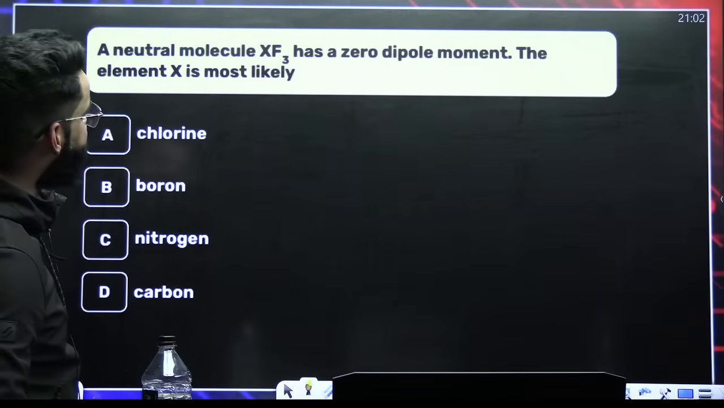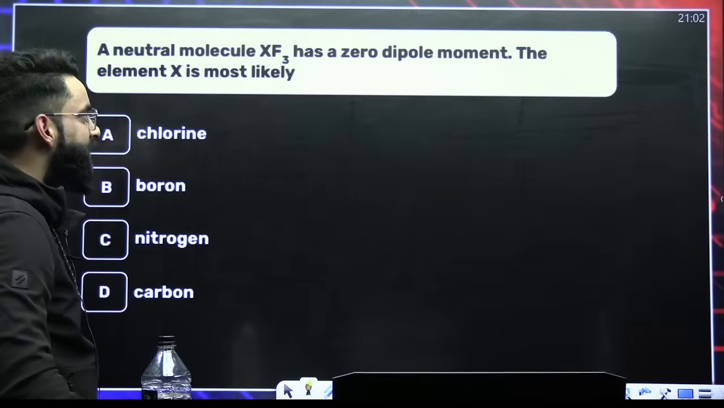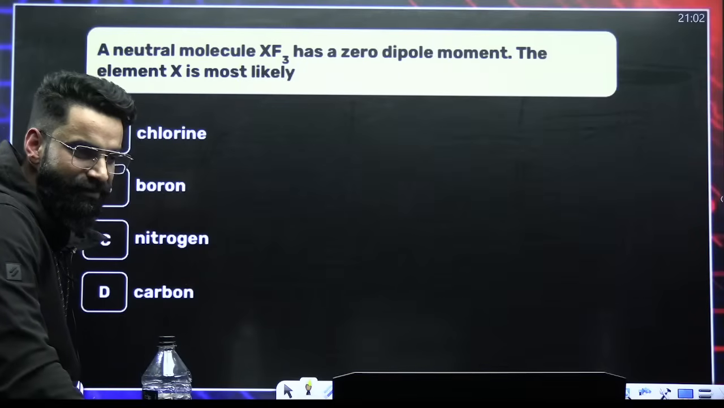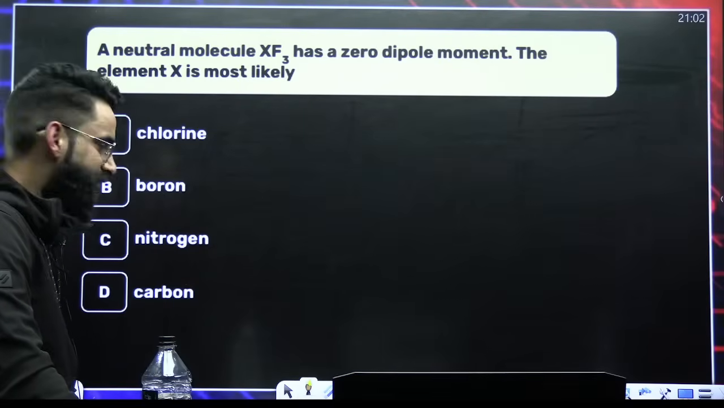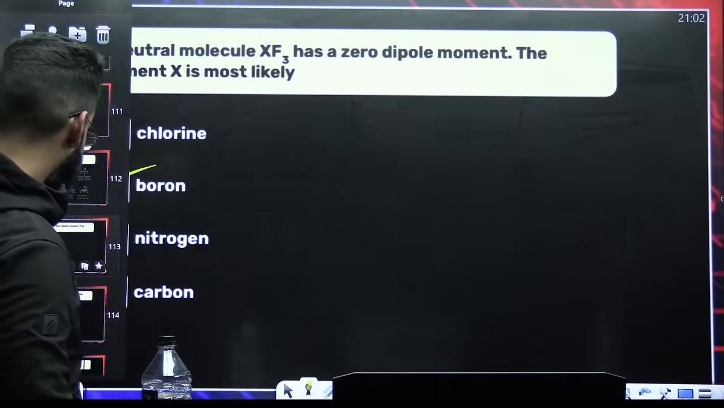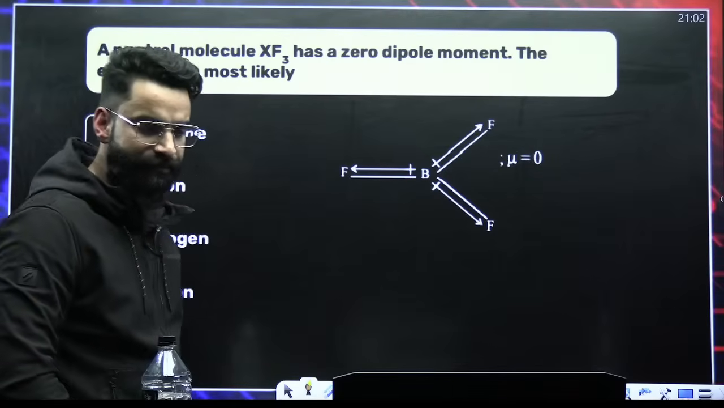The neutral molecule XF3 has zero dipole moment. The element X is likely to be, for XF3 with zero dipole moment, it's supposed to be BF3. A few minutes back I told you, it's supposed to be BF3. So boron has to be the element. All the bonds are placed at an angle of 120, right?